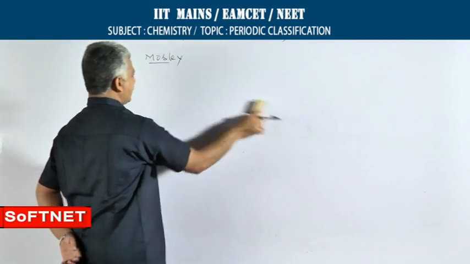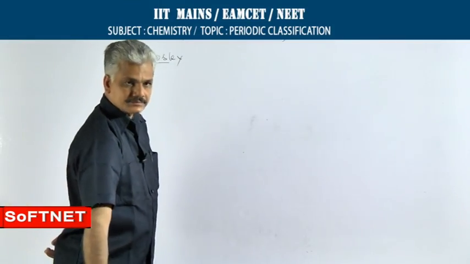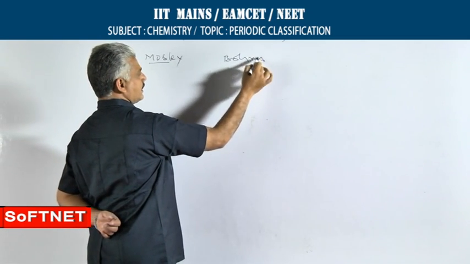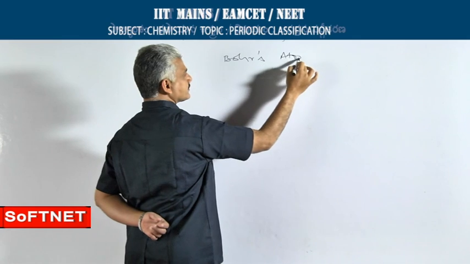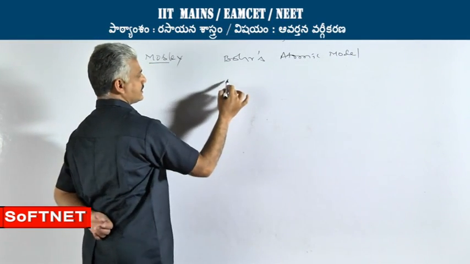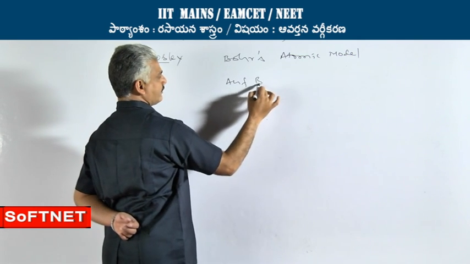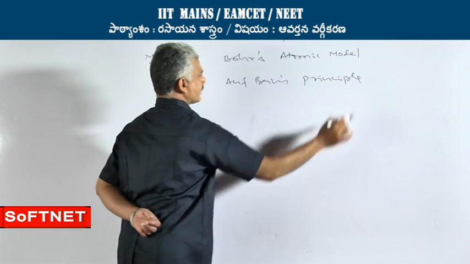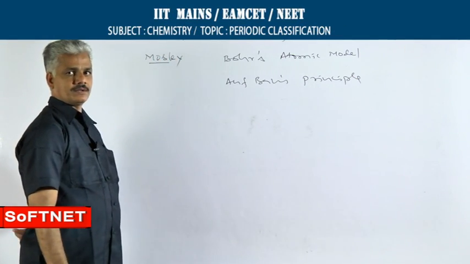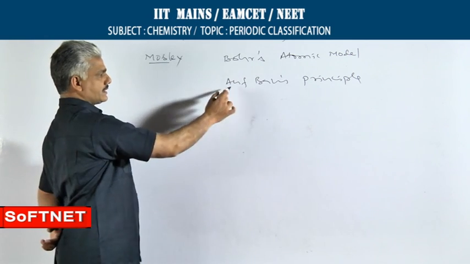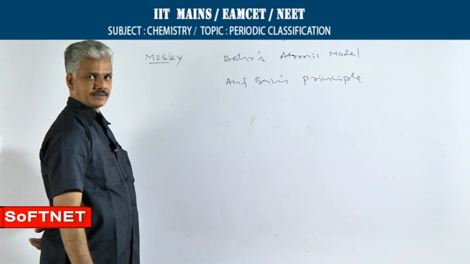While constructing the periodic table, Moseley made use of Niels Bohr's atomic model, and in the arrangement of elements he strictly followed Aufbau's principle. Hence, the modern periodic table is also called Bohr's periodic table as well as Aufbau's periodic table.